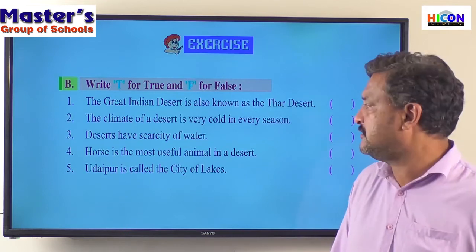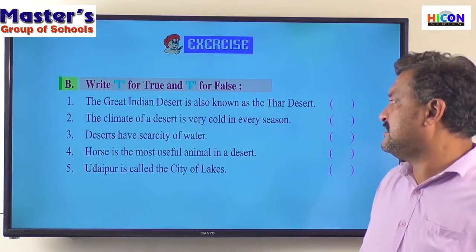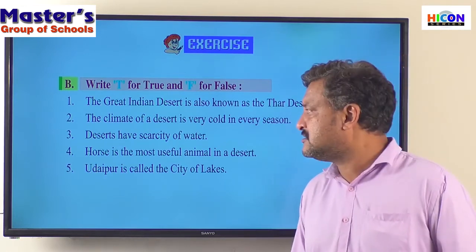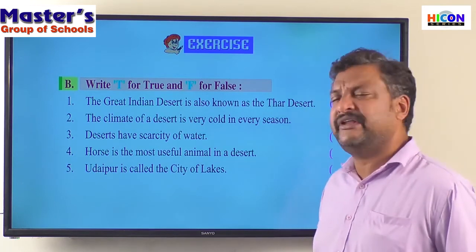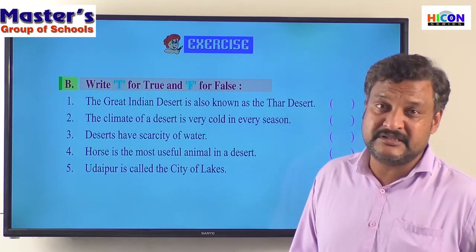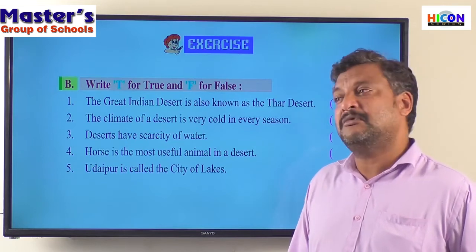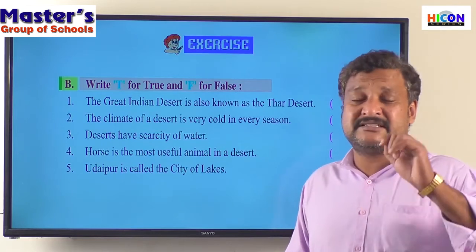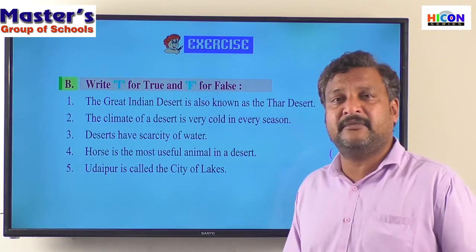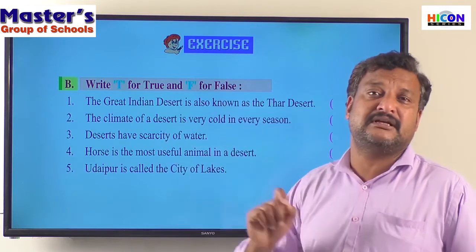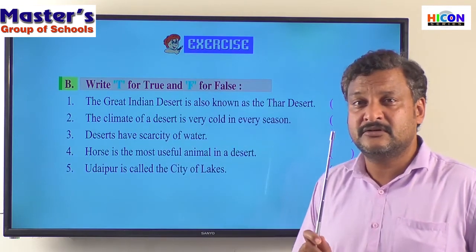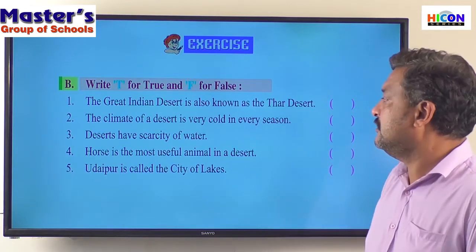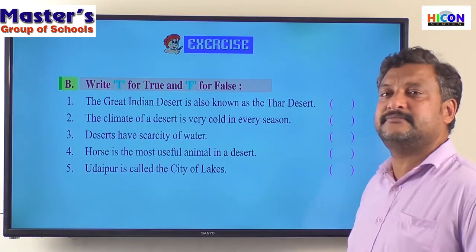Right? The climate of a desert is very cold in every season. When does the climate of a desert change into very cold? During night time, isn't it? Not throughout any season, but during the day it's very hot and during the night it's very cold. Extreme hot temperature during the daytime and extreme cold temperature during the night time is a speciality of deserts, right? Okay. 3. Deserts have scarcity of water.